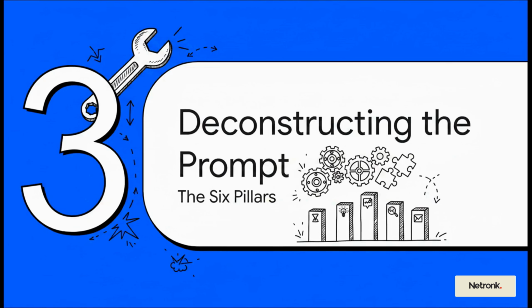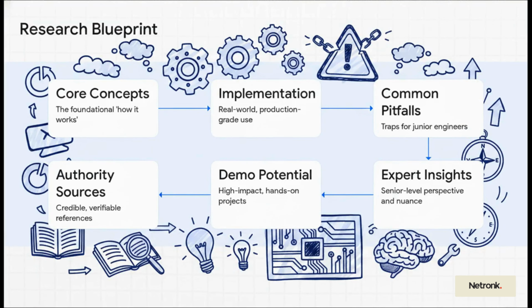All right, let's pop the hood and get into the mechanics of this thing. We are going to break down this master prompt from our source material piece by piece, and you'll see that each part is specifically designed to pull out a very specific kind of high-value, expert-level information. And here it is. This is the blueprint. These 6 pillars are totally non-negotiable. By demanding output across all of these categories, you force the AI to wear 2 hats at once, the hat of a senior engineer and the hat of a master educator. It has to deliver the theory, the practice, the pitfalls, and the strategy, all in one go.